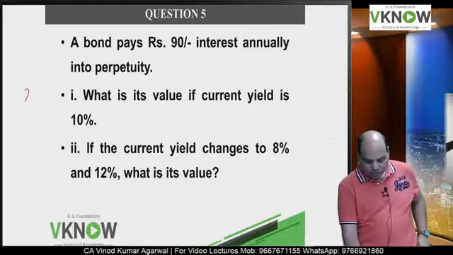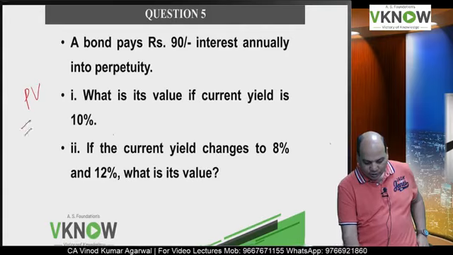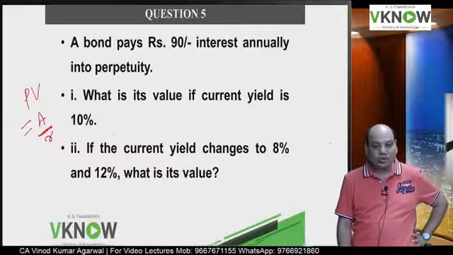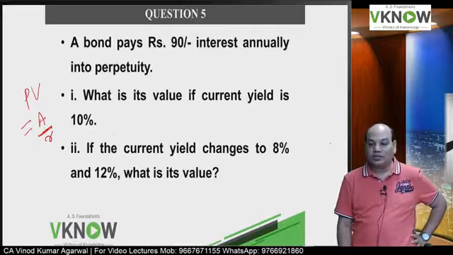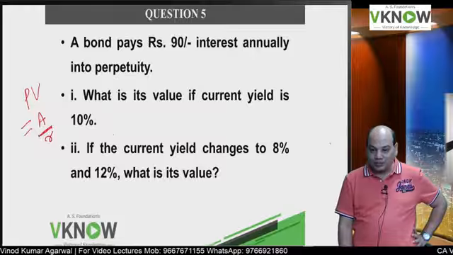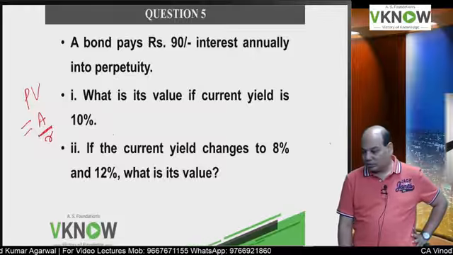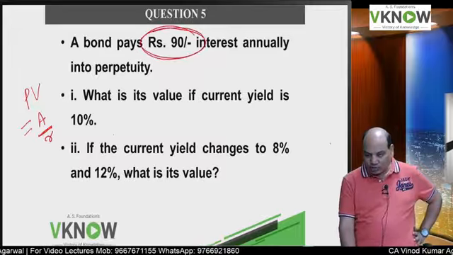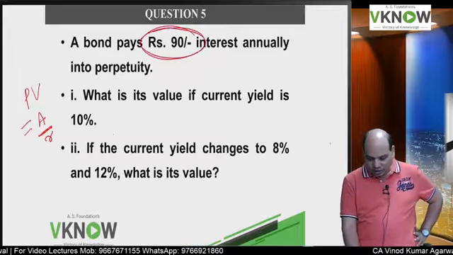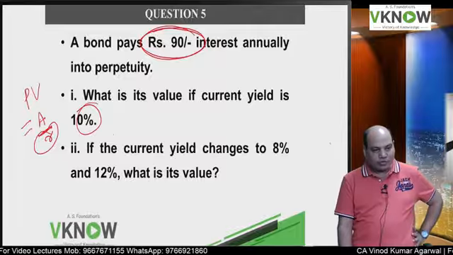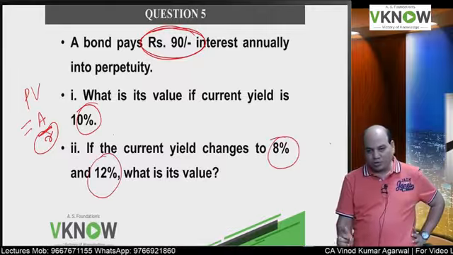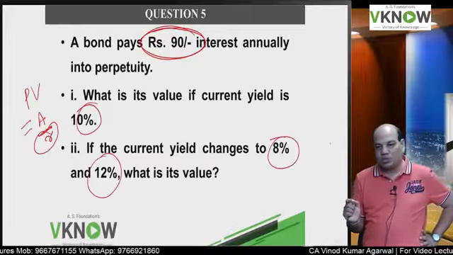Do you remember, present value of an infinite annuity is A upon R? Have you seen this formula in your mathematics classes or intermediate FM classes? Here A means annual coupon, which is 90, and R means your discount rate, which is 10%, 8%, 12%.